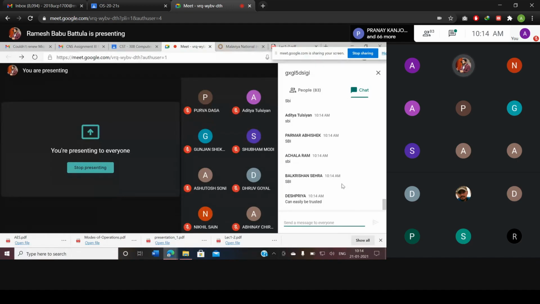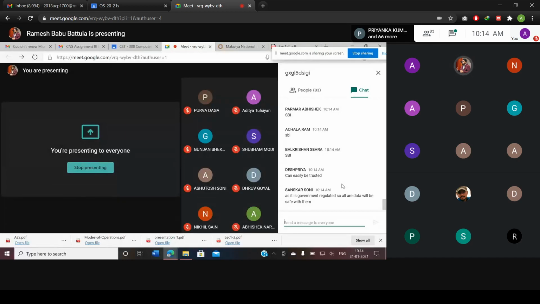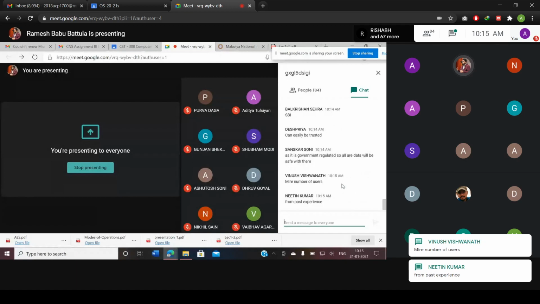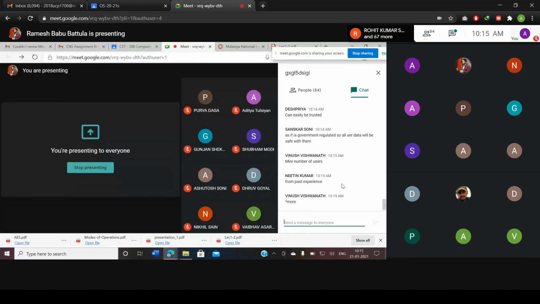So SBI can easily be trusted because it's a nationalized bank. That is one reason. No, all banks follow the guidelines of the Reserve Bank of India, so the data will be saved for every bank. I'm not talking about that. I'm talking about the security aspect point of view only. I would like to say one more point.